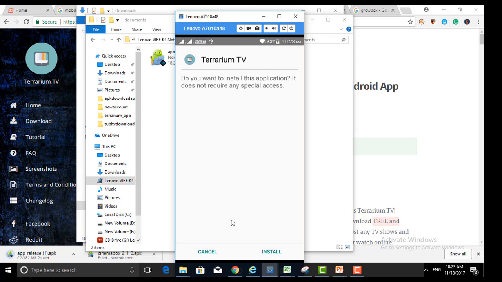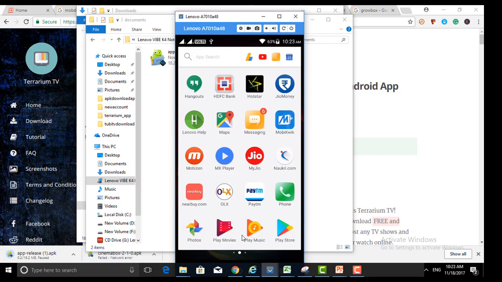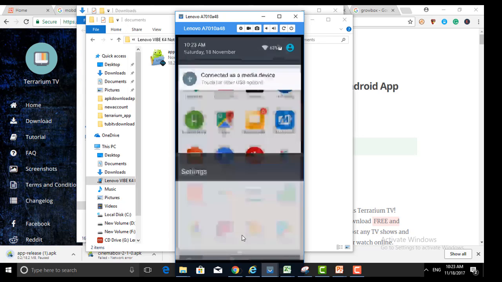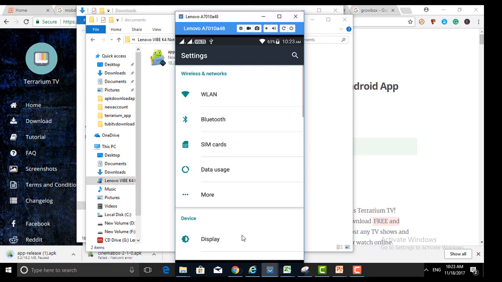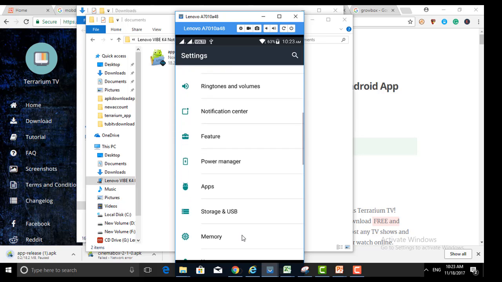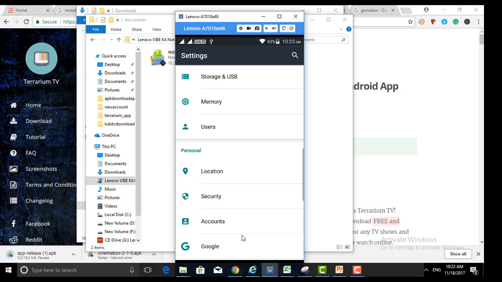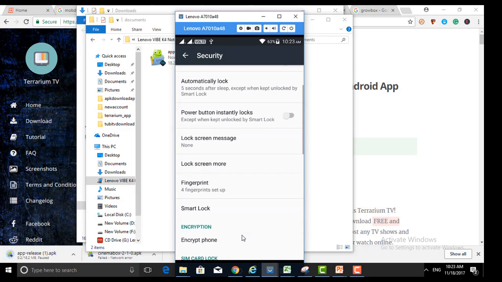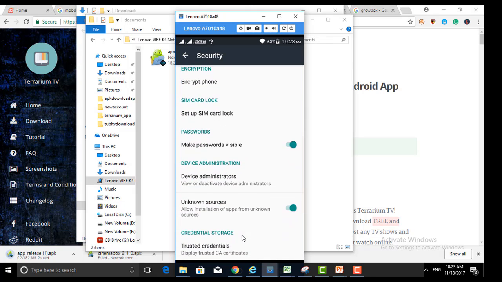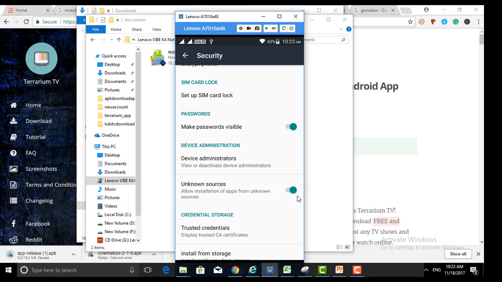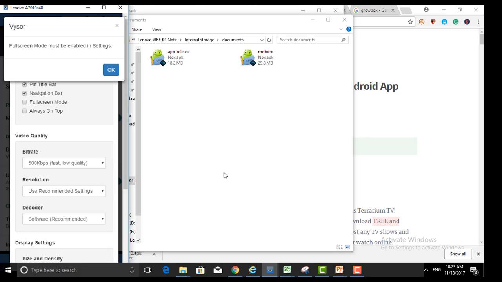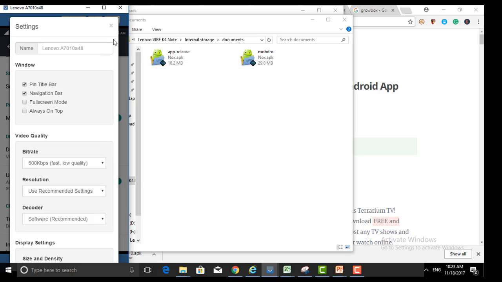Before doing this, you need to enable the security settings. To enable that, go to security and turn on unknown sources. My unknown source is already enabled. You need to enable this, otherwise the app will not be installed on your device. Okay.